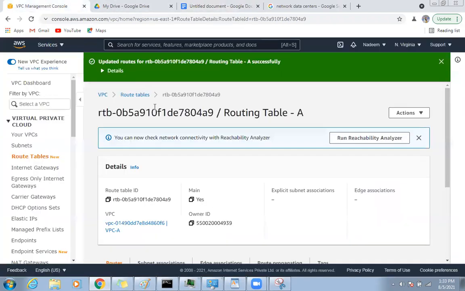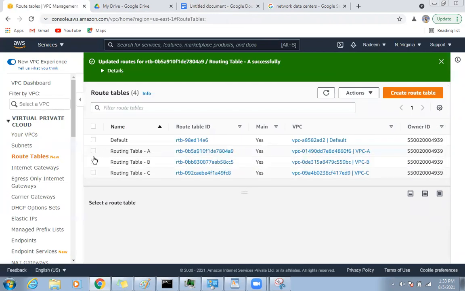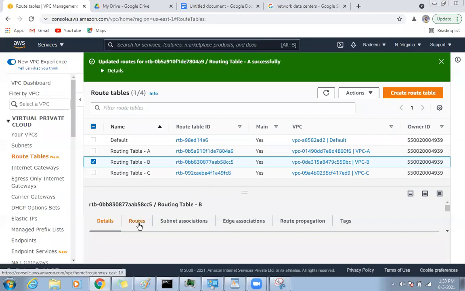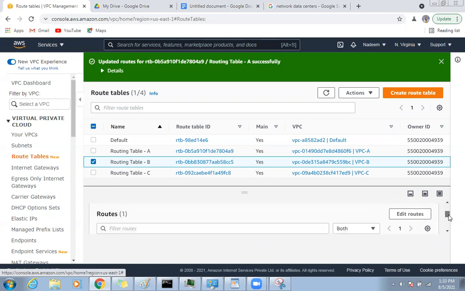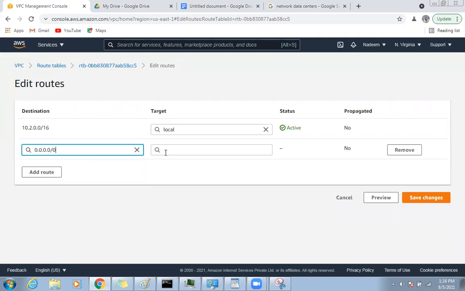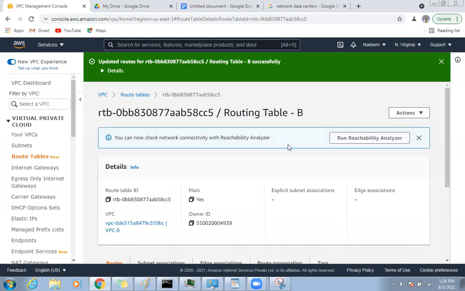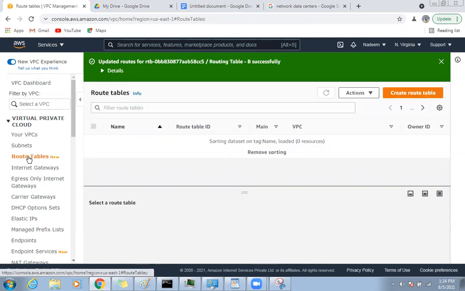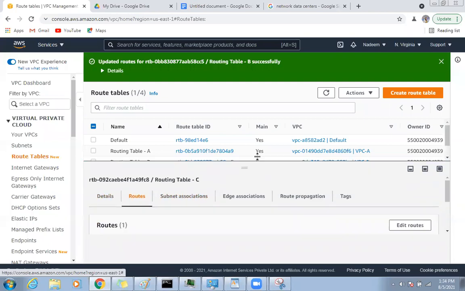So like this, in each routing table, you need to attach default route. See, this is telling that this routing table to go to the internet by using internet gateway. You're attaching internet gateway. See here also only one route. So you need to go to edit route. Okay, add here 0.0.0.0/0 route towards where? Towards internet gateway. See, B is coming, only one option is coming, because each VPC we put it into different availability zone. Please remember, okay? Otherwise, your lab will not be successful. So you need to be very careful, just follow the same as I am doing.